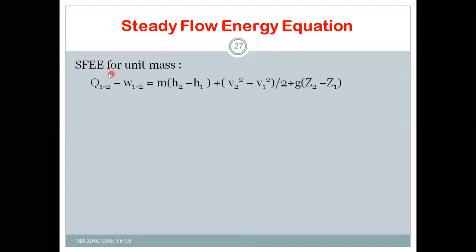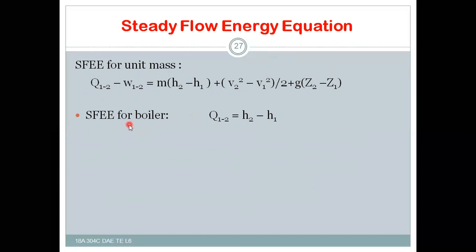This is the heat transfer, this is the work transfer, this is the change in enthalpy, this is the change in kinetic energy, and this is the change in potential energy.